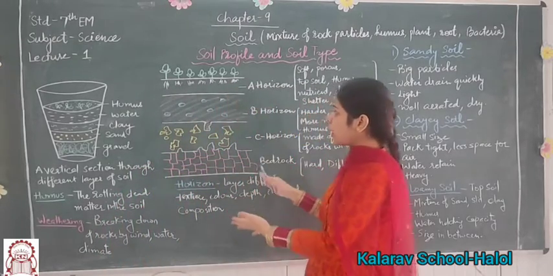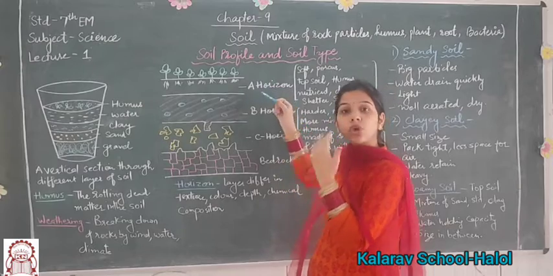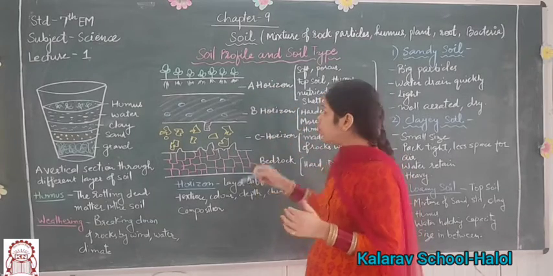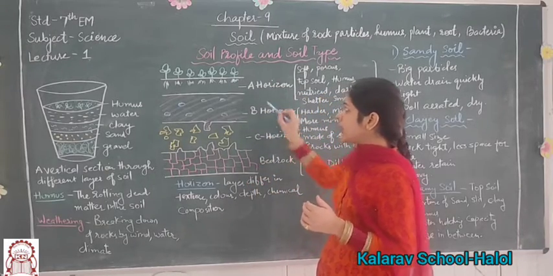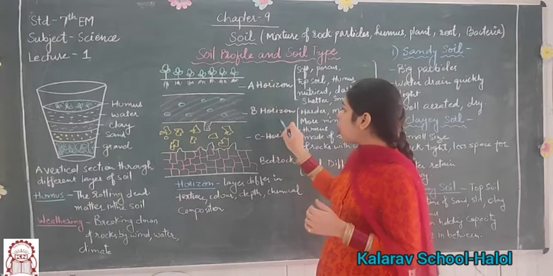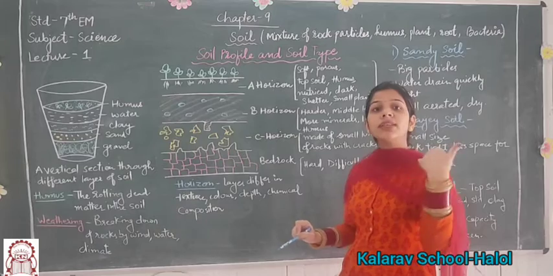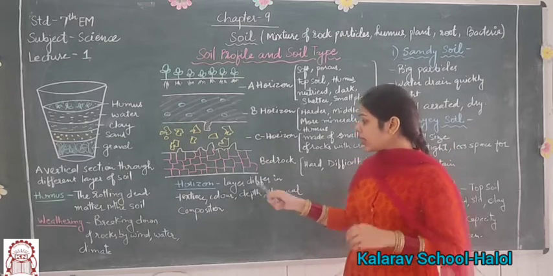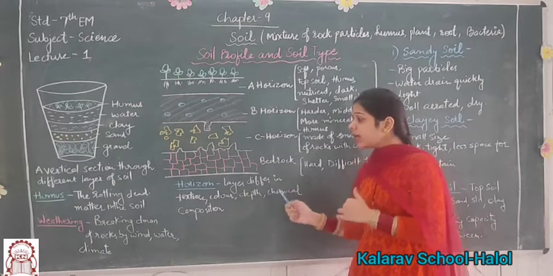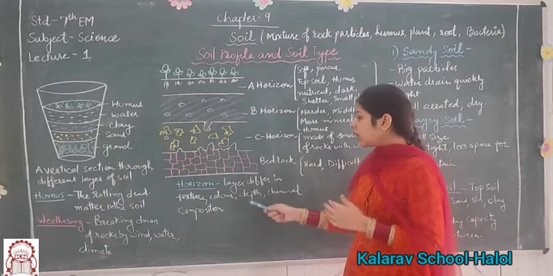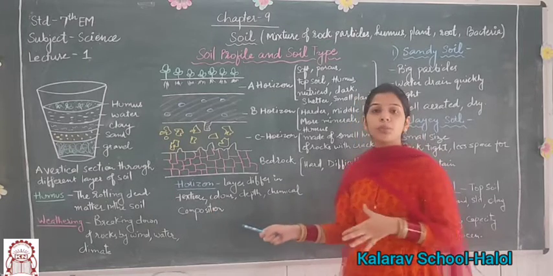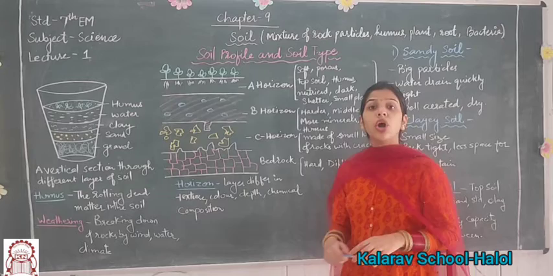So here is the soil profile. The soil profile is divided into four categories, that is A horizon, B horizon, C horizon and bedrock. So what is horizon? The layers that differ in texture, color, depth and chemical composition are called horizons.